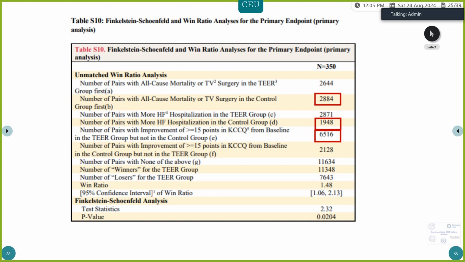So these two are wins for the intervention group. Now coming to the third, improvement in the quality of life questionnaire is 6,560. We can see that a lot of the wins were contributed by the quality of life questionnaire as compared to the all-cause mortality and heart failure.